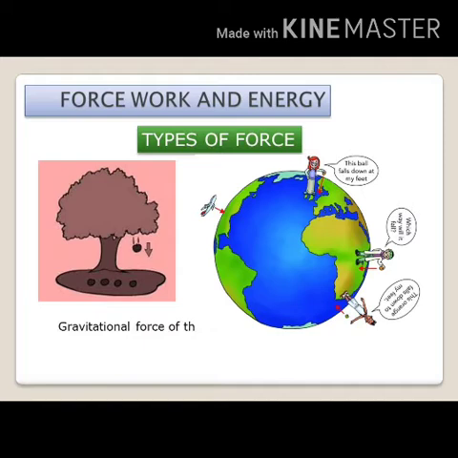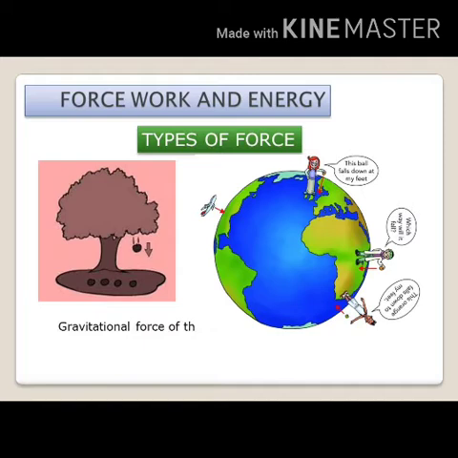So, gravity. What happens when you throw a ball up into the sky? Does it keep going in the air or does it fall back? The ball first goes up and then it falls back to the ground. This is because of gravity. So, gravity is the force that pulls every object down towards the center of the earth.